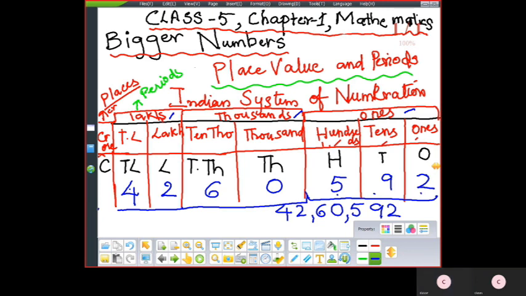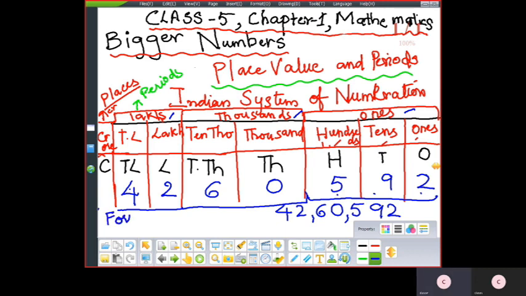592. Got it? So, what is the numeral form of this number? 42 lakh 60,592. As simple as this. You want me to write it?